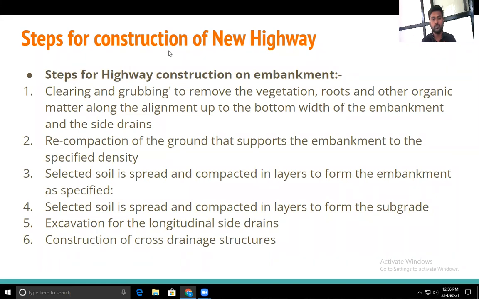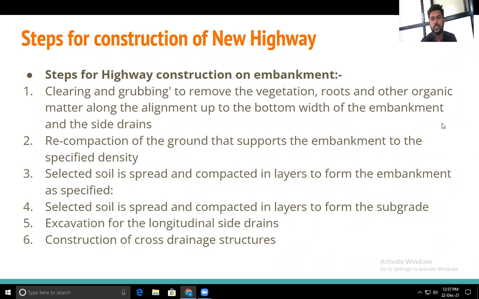Then the construction of the cross drainage works and the longitudinal side drains. After the compaction of the soil, what do we have to do? We have to go for the construction of the drains. Also, if needed, we have to go for the construction of cross drainage structures, such as culverts, super passages, tunnels, aqueducts, and so on.